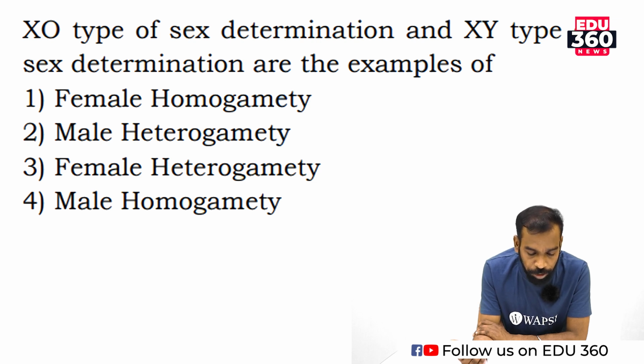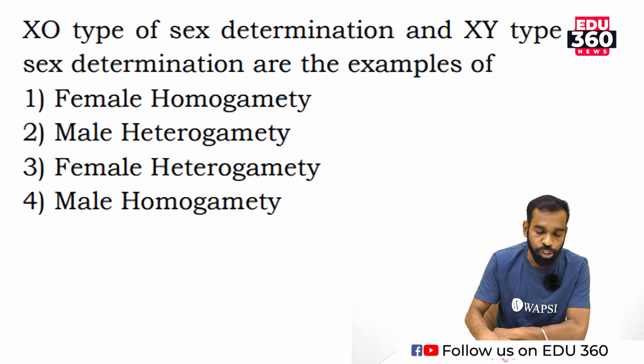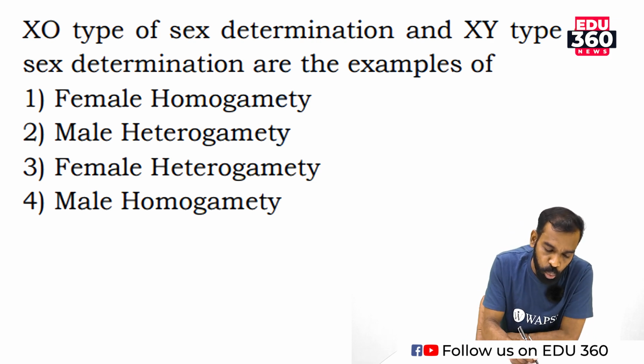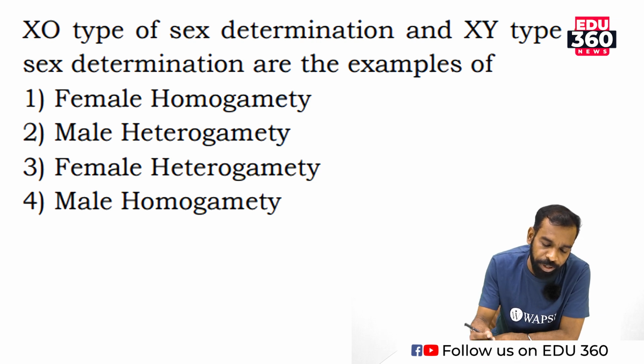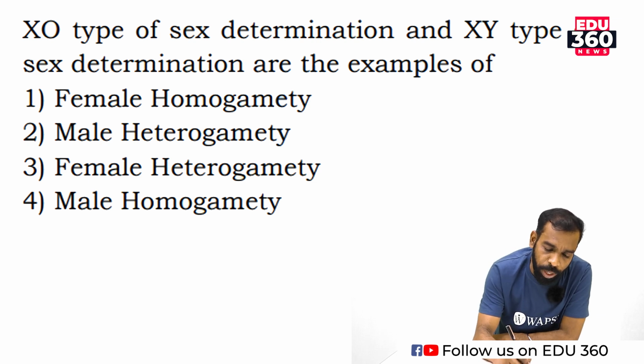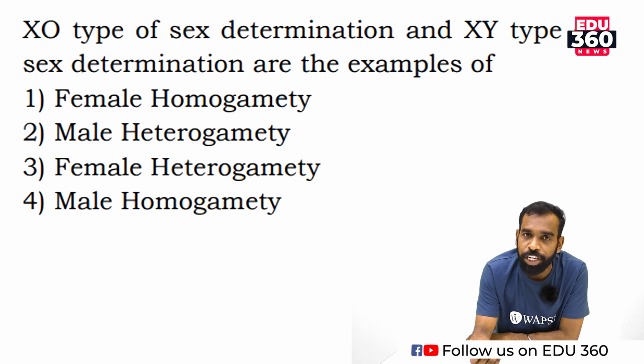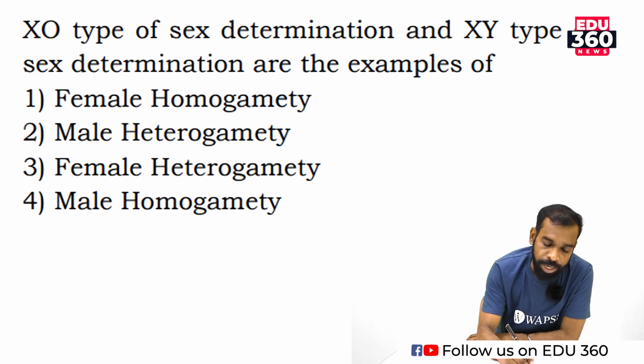Option number 1, female homogamity. Male heterogamity. Female heterogamity and male homogamity. So here we have option 2, male heterogamity. You know, XY type in connection with human beings.